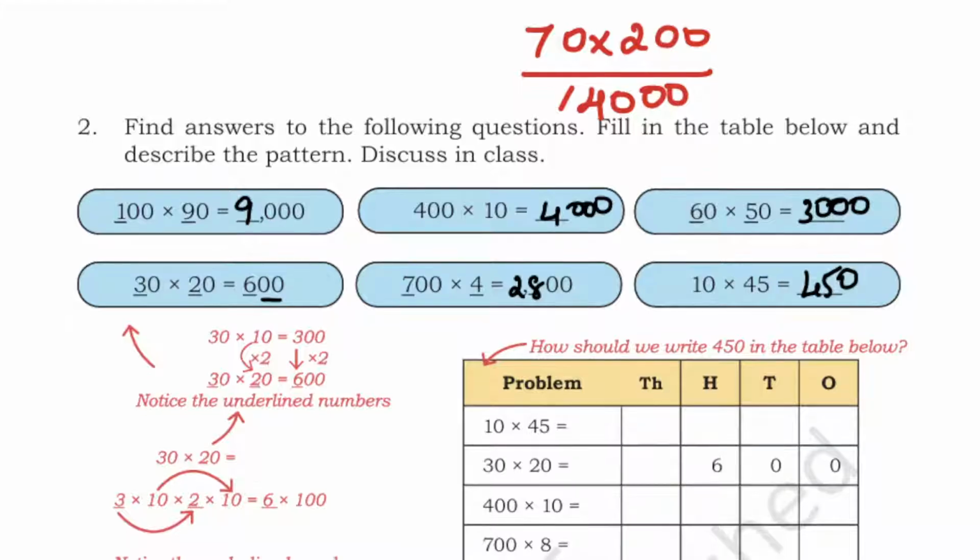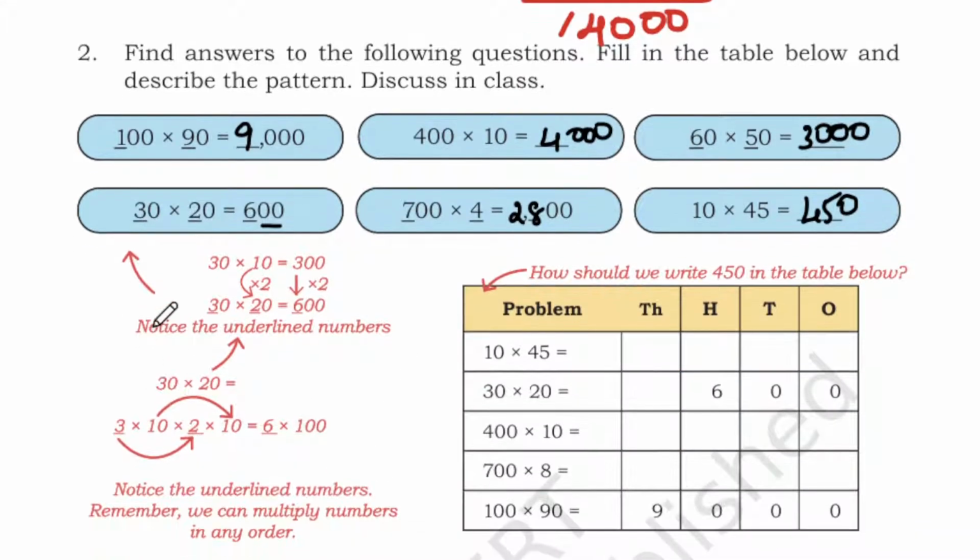Okay, very easy. So next we have given 30 into 10 is 300. So in which you have 30. Next you have 20, which is 600. 30 into 20 is 600. That is, 10 is multiplied by 2 and 300 is also multiplied by 2. Notice the underlined numbers, 2 and 6. So 30 into 2, so 3 into 10 into 2 into 10, which is equal to 6 into 100.